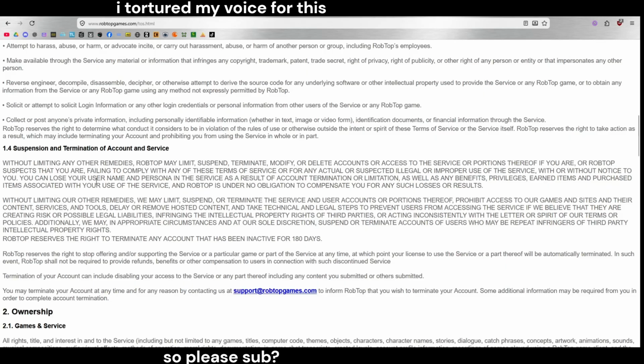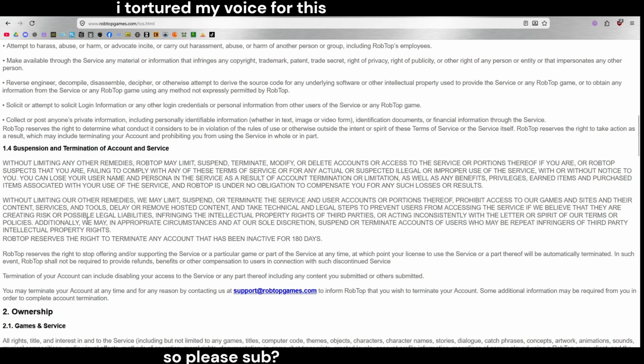You can lose your username and persona in the service as a result of account termination or limitation, as well as any benefits, privileges, and items and purchased items associated with the use of the service. RobTop is under no obligation to compensate you for any such losses or results.